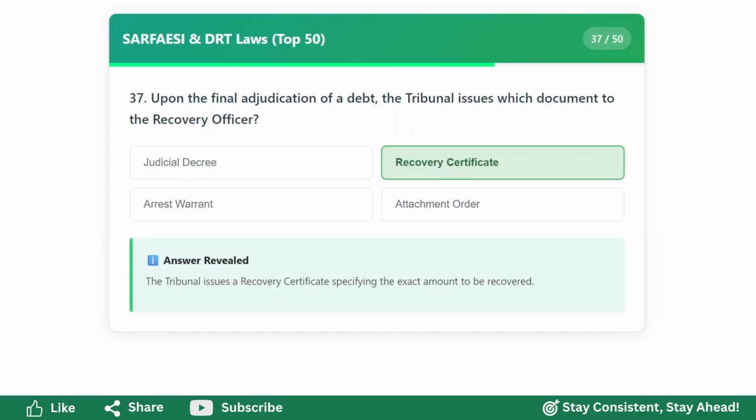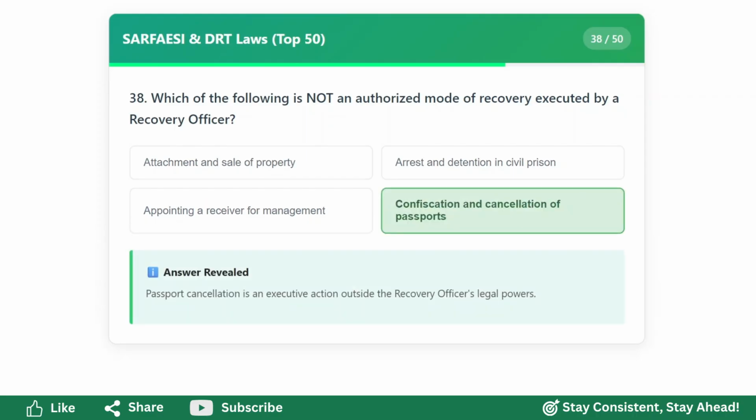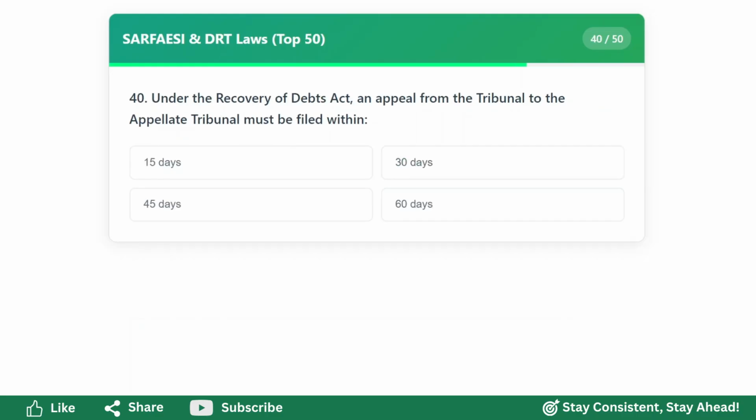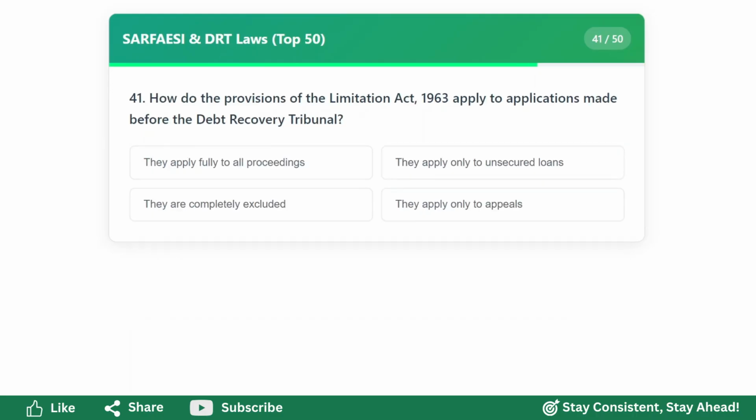Recovery certificate. Which of the following is not an authorized mode of recovery executed by a recovery officer? Confiscation and cancellation of passports. Any party aggrieved by a directive of the recovery officer can file an appeal to the presiding tribunal within 30 days. Under the Recovery of Debts Act, an appeal from the tribunal to the appellate tribunal must be filed within 30 days. How do the provisions of the Limitation Act 1963 apply to the applications made before the Debt Recovery Tribunal?